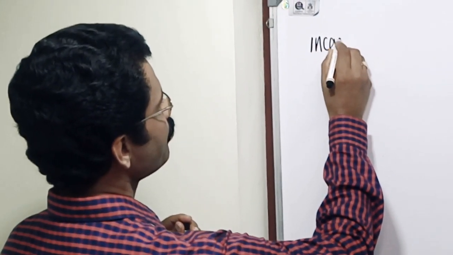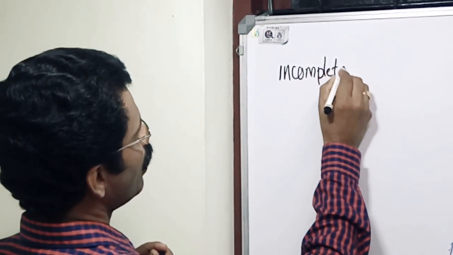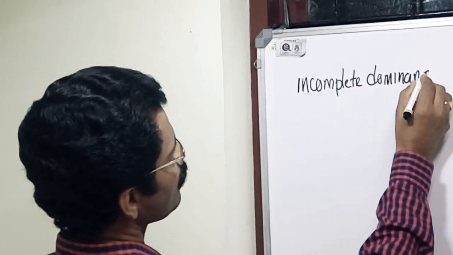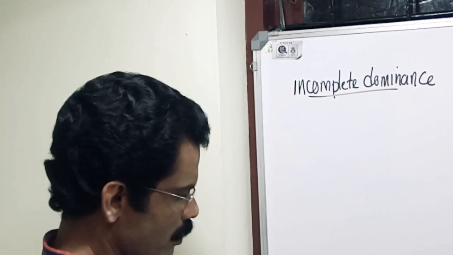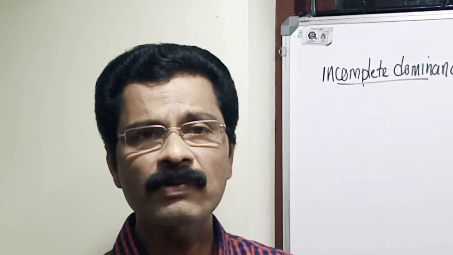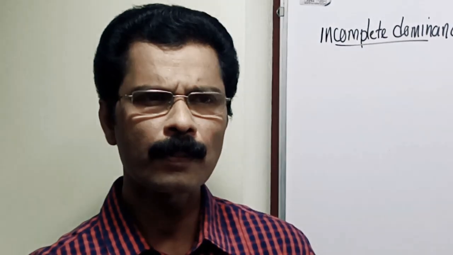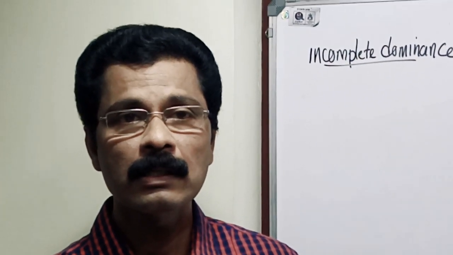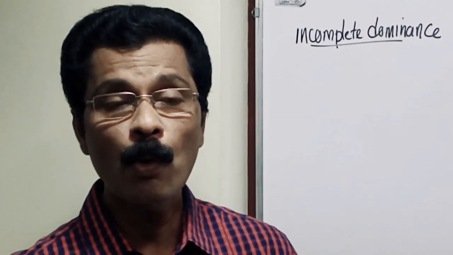See, incomplete dominance. Mendel's principle of complete dominance is not universal. In many cases, F1 hybrids have been found to show no dominance but exhibit an intermediate condition.